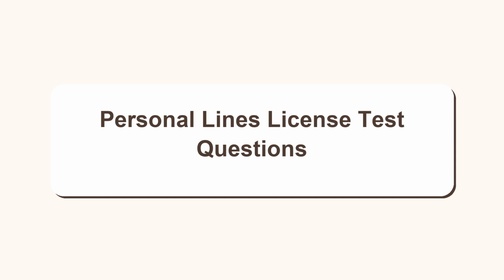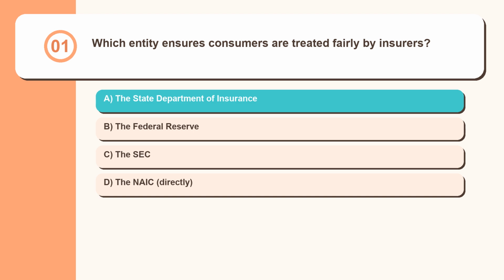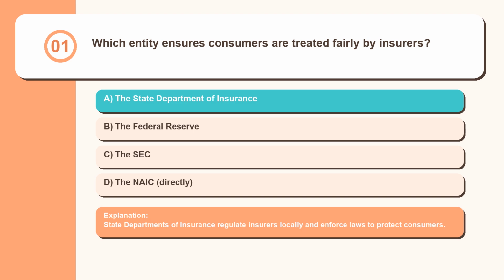Personal lines license test questions. Question 1. Which entity ensures consumers are treated fairly by insurers? The State Department of Insurance, the Federal Reserve, the SEC, the NAIC, directly. State departments of insurance regulate insurers locally and enforce laws to protect consumers.